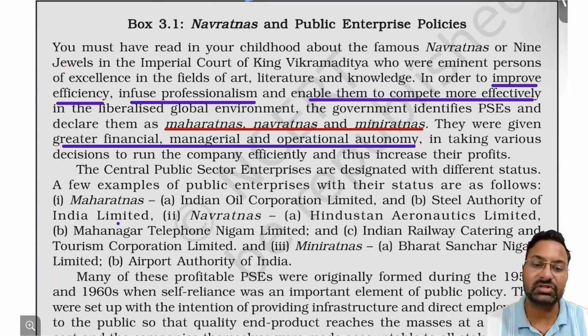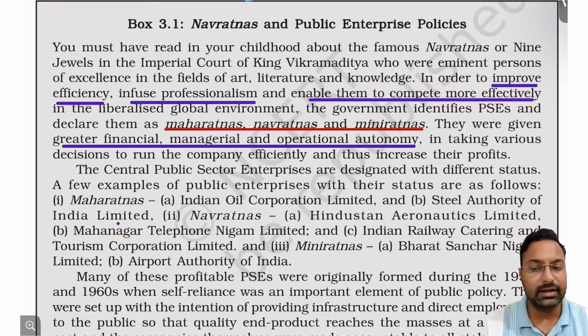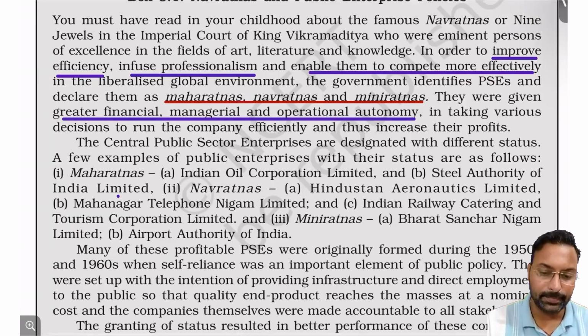Why was this division done? In order to infuse efficiency and professionalism, so that those PSUs can increase their competitiveness in the global economy. Managing powers, decision making powers, and financial powers were given by the government of India to those PSU companies, right?